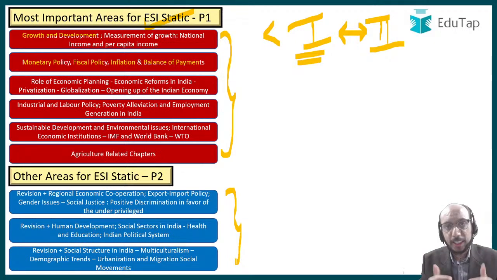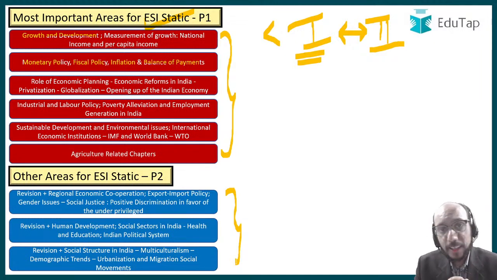As you are studying ESI, you may think that when I have said that ESI current affairs is more important than ESI static, then why am I being so particular that you have to study static before phase 1? Let me clarify this. In your examination, ESI current is more important than ESI static.